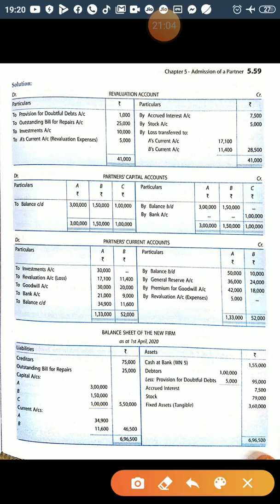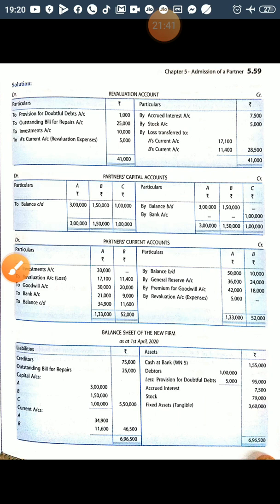Now current account. For current accounts, on the debit side A's total is 1,33,000 and credit side is 1,33,000. The debit side, whatever the difference is, 34,900 will be written as to balance c/d. The same way you will total B's column and you get the balance 11,600. So this balance will be shown on the liability side as they have shown. So this is all about the question. Thank you very much, and I have also given one question to practice at your home.